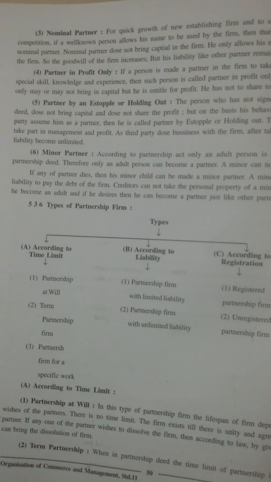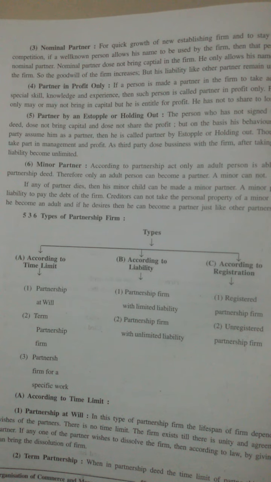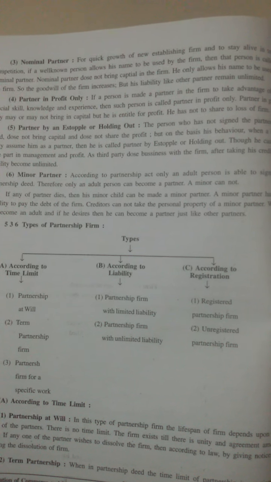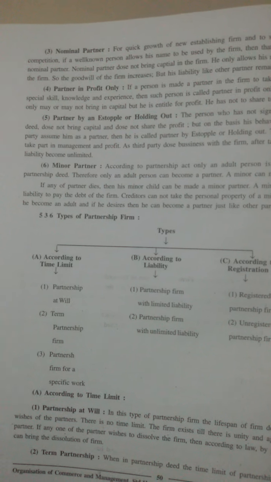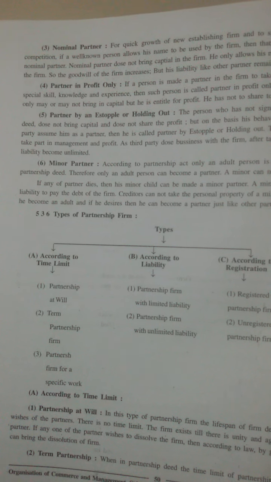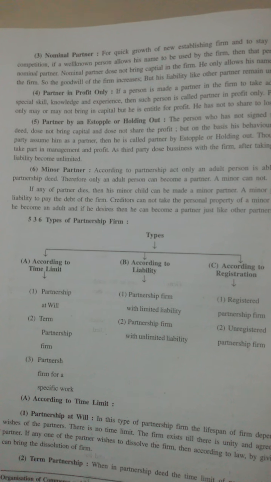Then the fourth one is partner in profit only. In this, a person is made a partner in the firm to take advantage of the special skills, knowledge and experience. Then such a person is called a partner in profit only.